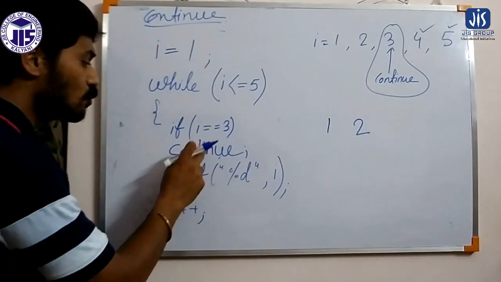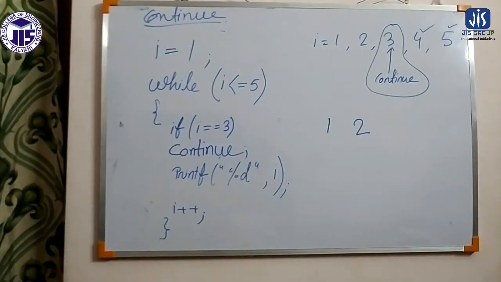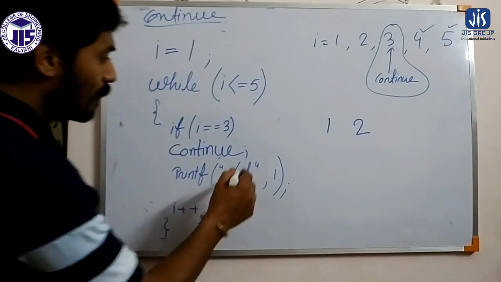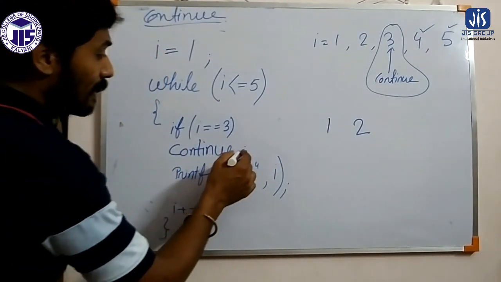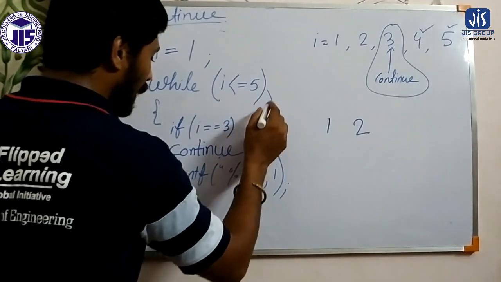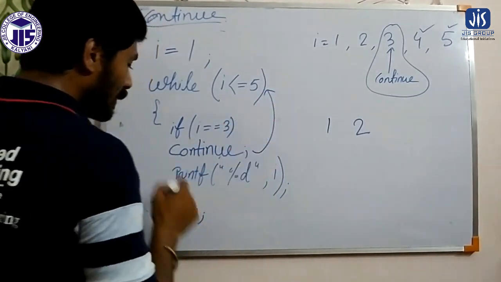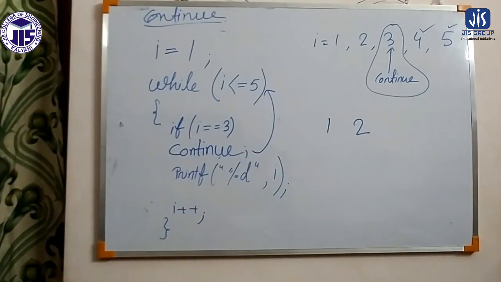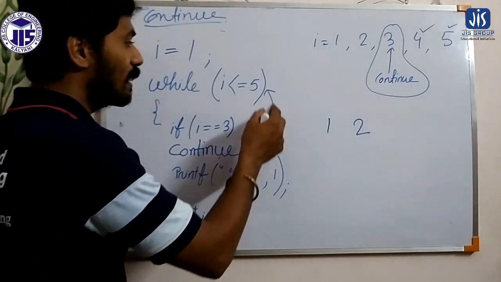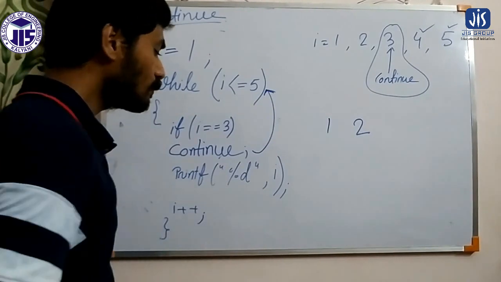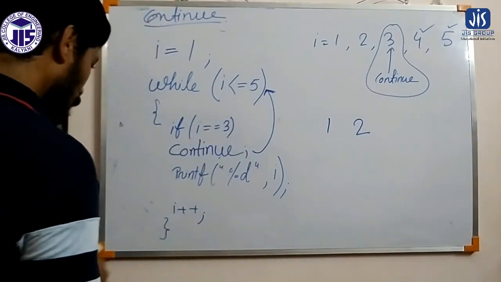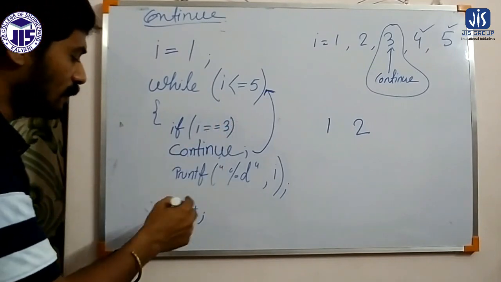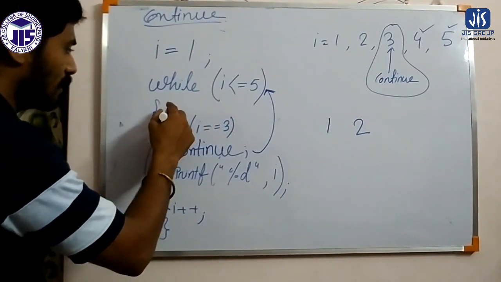But for I equals to 3 we apply continue. Whenever it is continue, in case of break it was jumping out of the loop. But in case of continue it will get back to the condition with the incremented value of I. So we have to apply this I plus plus before this basically.